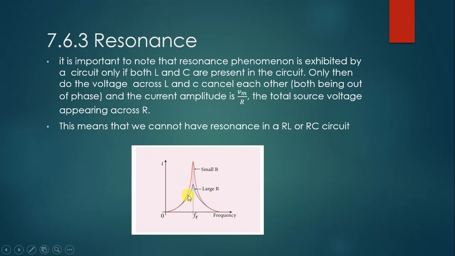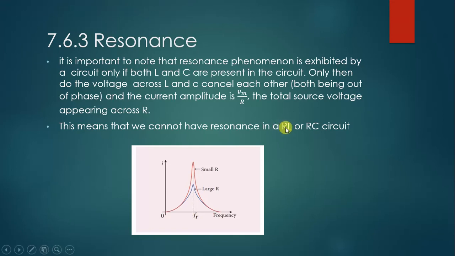Whenever we are talking about the large R, suppose it is case 1, and the small R is our case 2. Think about it, if it is case 2, and here it is f of R, this is our f of R. So f of R equals omega 0. At that time case 1 is a large R and case 2 is the small R, so we will get a large amount of current.